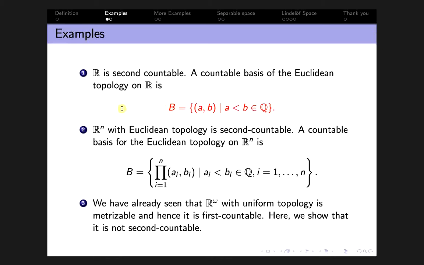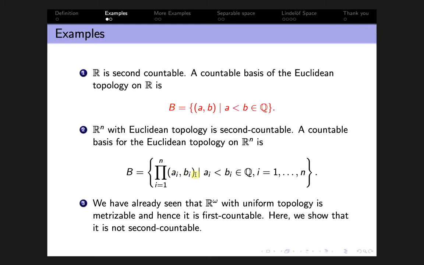And in general, for every natural number n, R^n, the Euclidean space of dimension n equipped with the Euclidean topology, is also second countable. A countable basis for the Euclidean topology on R^n is given by the set of all products of intervals (a_i, b_i), the n-fold product over i equal to 1 to n.